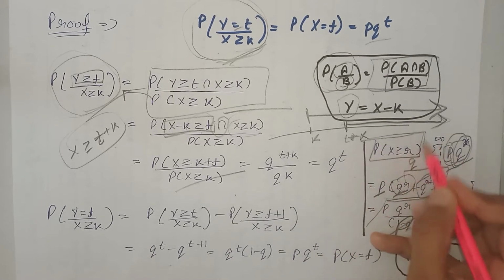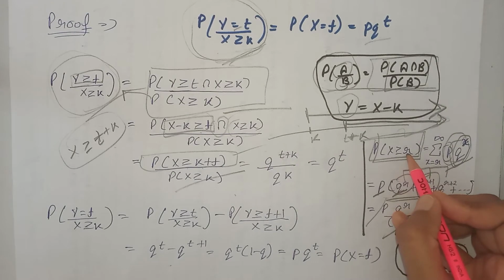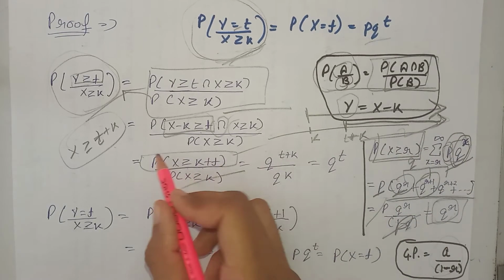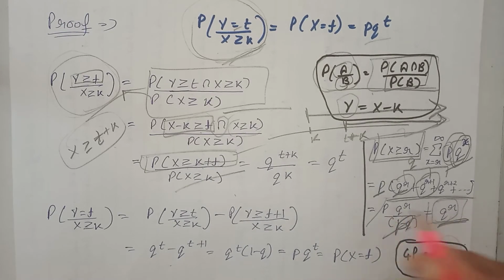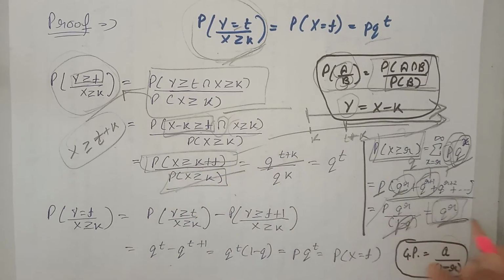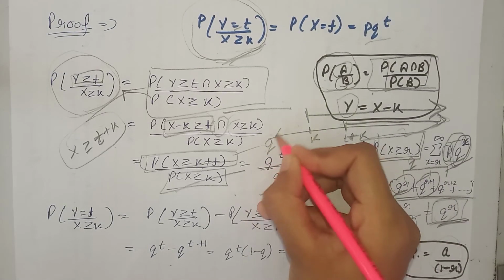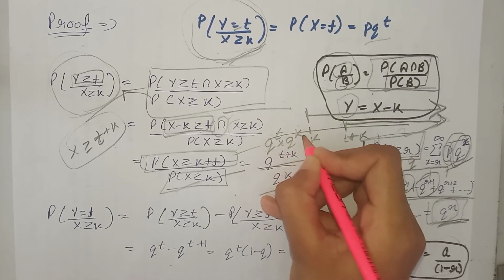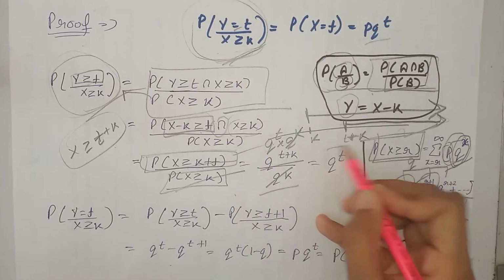Now, we will compare this term with this term, which are similar, just the difference is at the place of r. Here we have k plus t. That is, the answer of this term is also this, on placing r equal to k plus t. That is this one. Again, the answer of this term is also this on replacing the value of r with k. That is this one. Now, since it can be written as q raised to power t multiplied by q raised to power k, it will be cancelled out by this one, and our answer is q raised to power t.